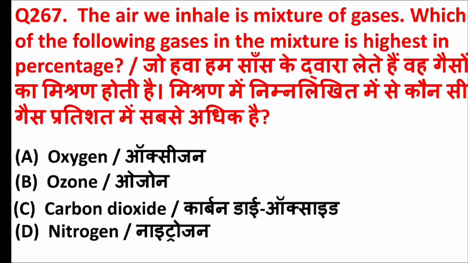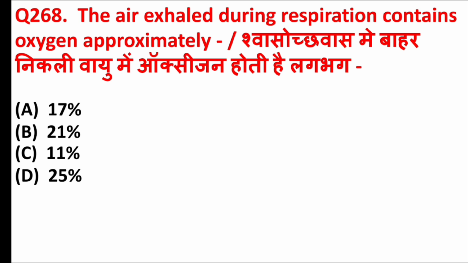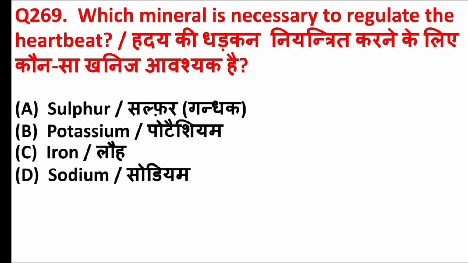The air we inhale is a mixture of gases. Which of the following gases in the mixture is highest in percentage? Answer is option D, nitrogen. The air exhaled during respiration contains oxygen approximately. Answer is option A, 17%. Which mineral is necessary to regulate the heartbeat? Answer is option B, potassium.